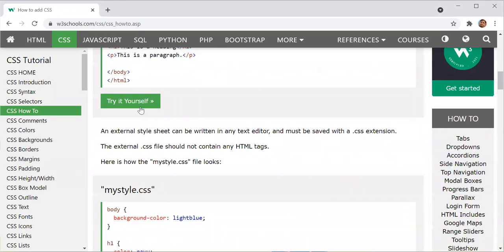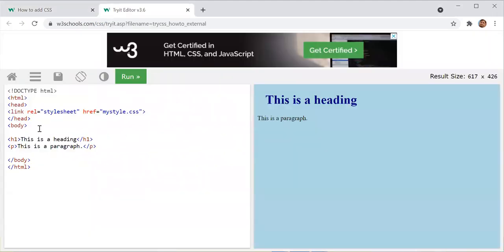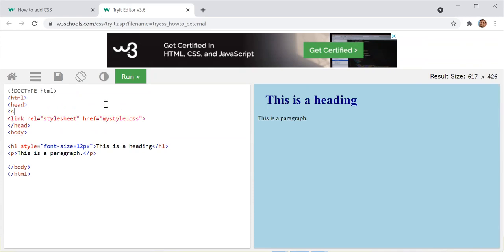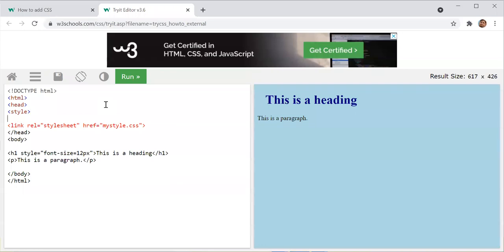I have one question. If I write style here and then font size, this is inline CSS, right? Correct. And the same thing defined as a separate file is called external. What will happen if I define one style here? This is internal CSS.